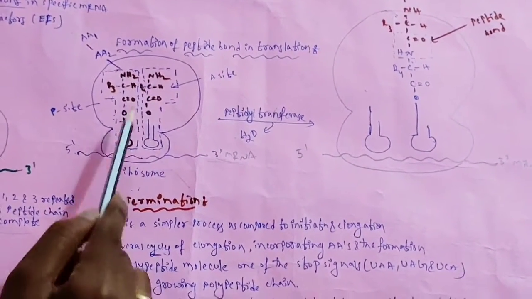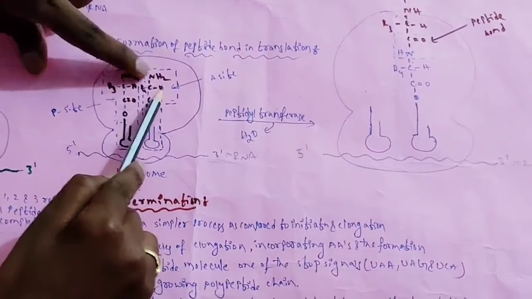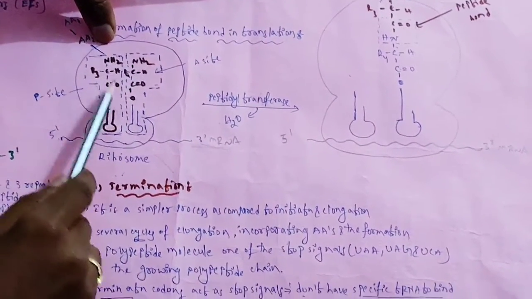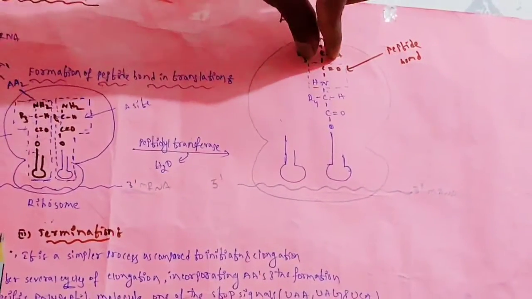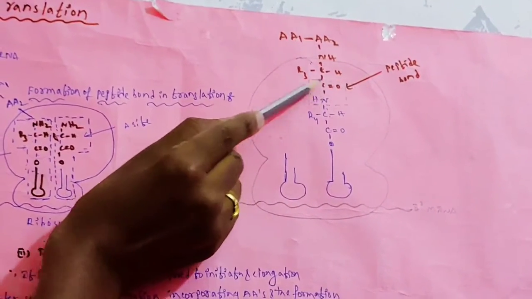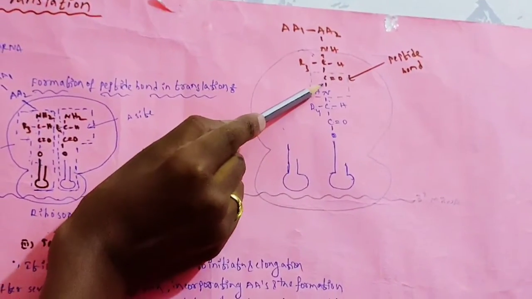It is coming to this side. While this is shifted to here, you can see the same NH2CH CO is there. You can see this is an amino acid, this is one amino acid. Between these two, a peptide bond is formed.